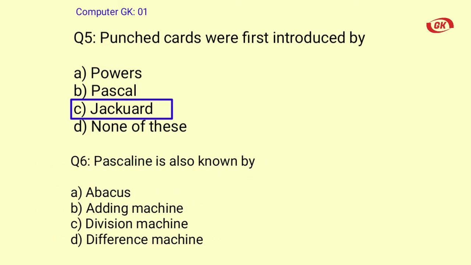Question number 6. Pascaline is also known by A. Abacus, B. Adding machine, C. Division machine, D. Difference machine. Correct answer is option B. Adding machine.